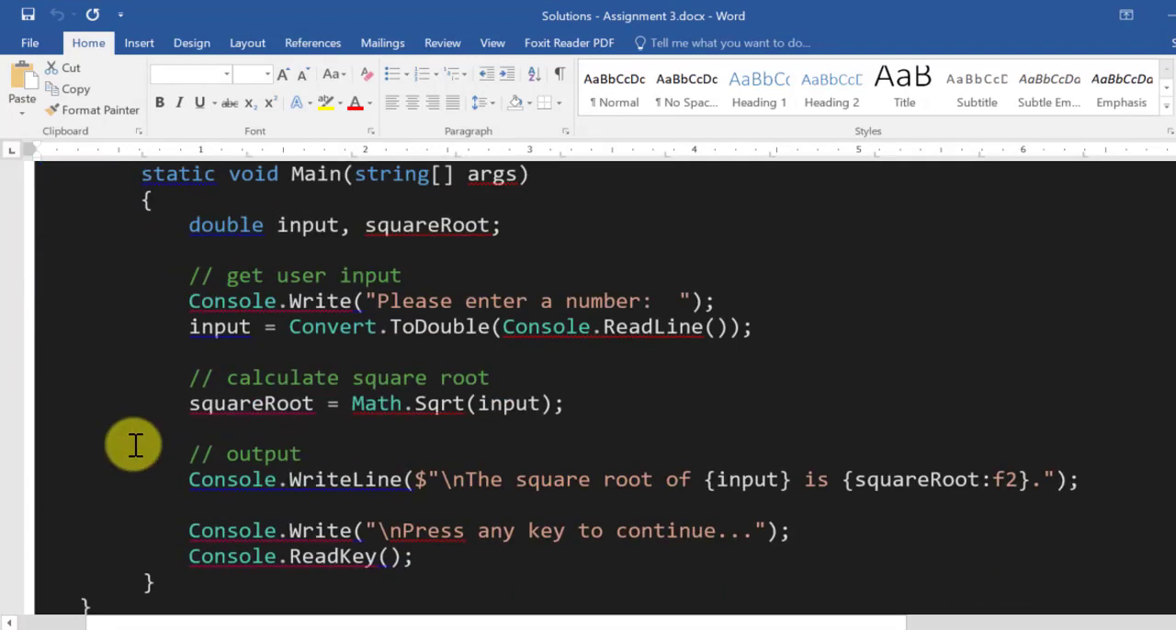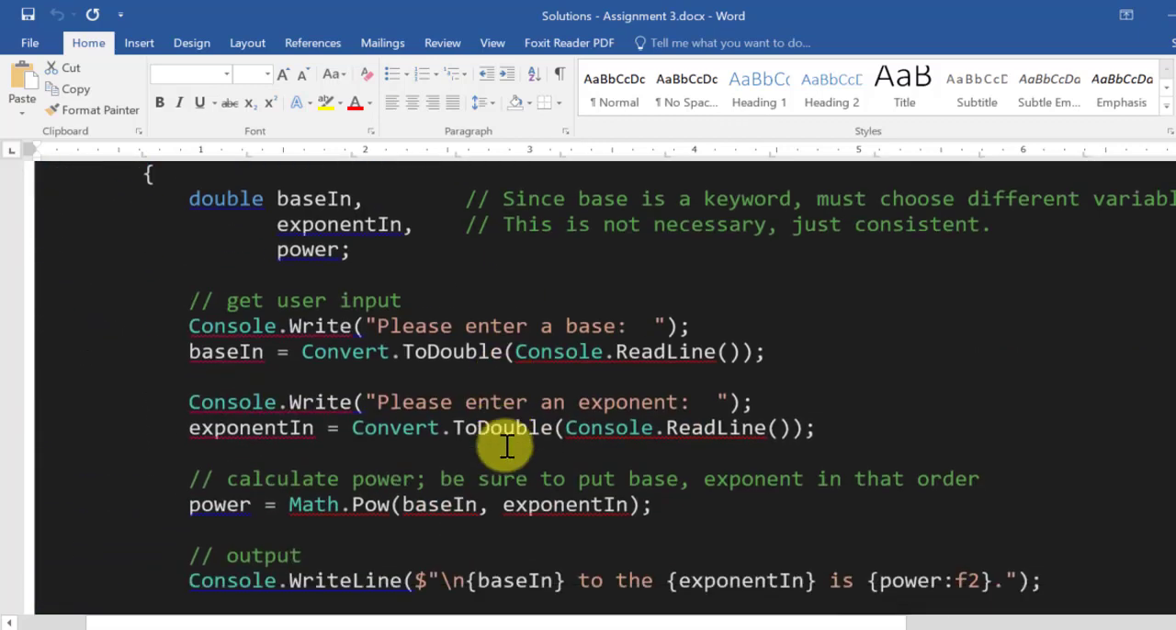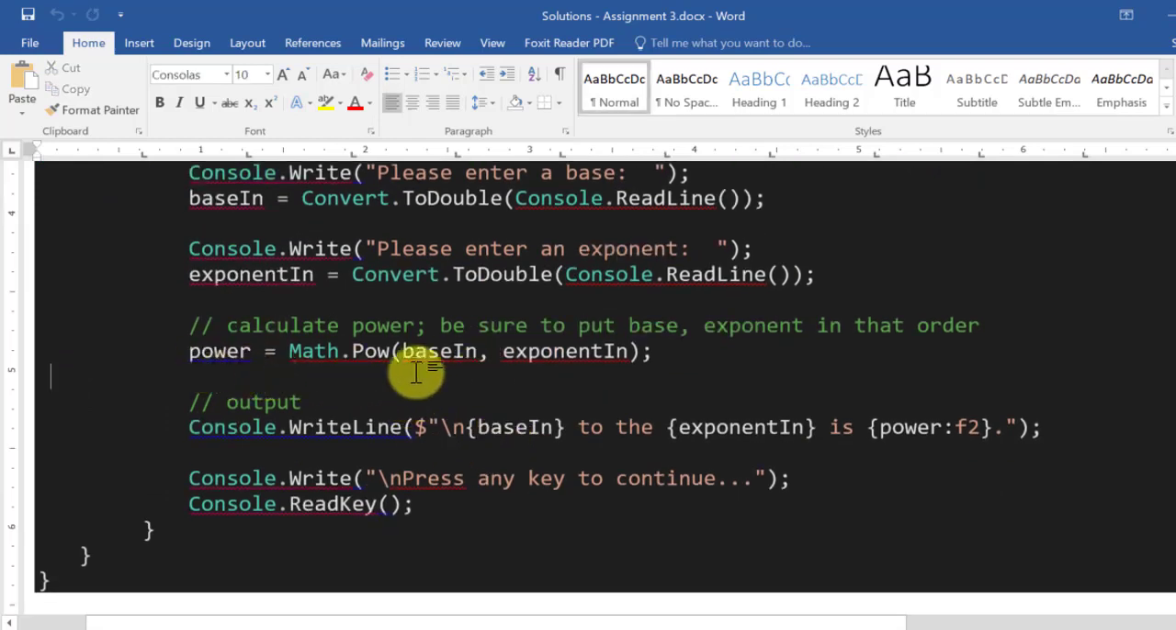Any questions about the math class? So Math.Sqrt, I had that in my notes. I also had Math.Pow. So we could calculate powers. There's Math.Pow, you give it a base, you give it an exponent.